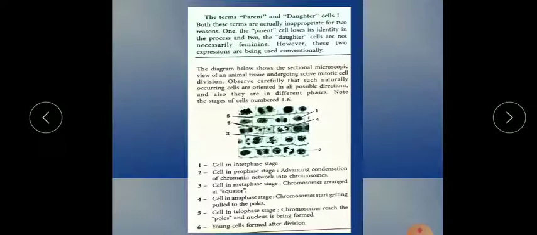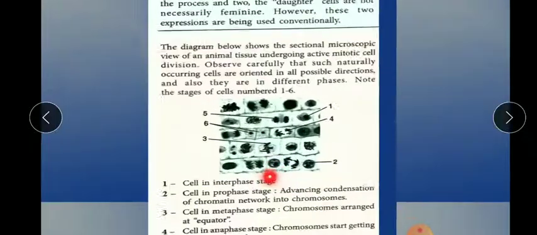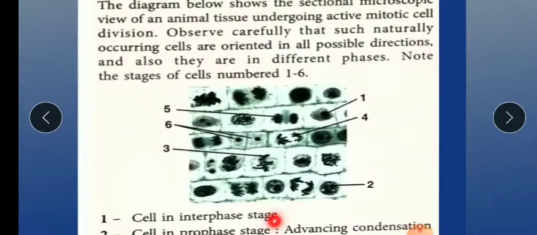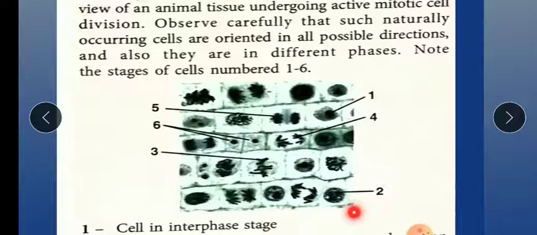Interphase means no division, no synthesis of DNA. The cell remains as it is. So you can see the first picture here. The second one they are showing is prophase. In the prophase stage, we know the condensation of DNA, and I told you prophase is divided into two parts, early prophase and late prophase.